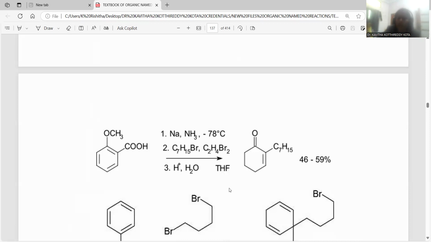This is the final product, but the requisite step for the Birch reduction is step number 1 only, where sodium liquid ammonia at minus 78 degrees centigrade is operated. So the reduction takes place exactly where the carboxylic acid is there. This is the thing you need to remember.